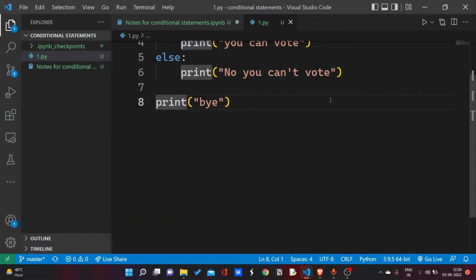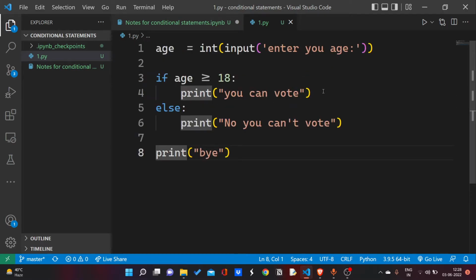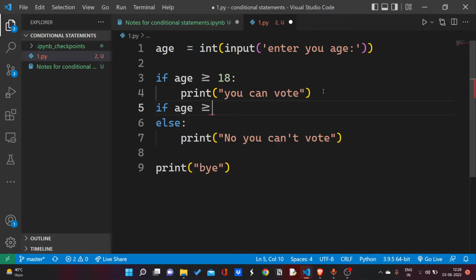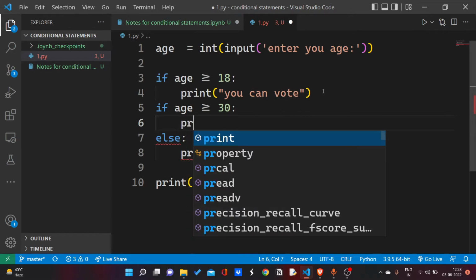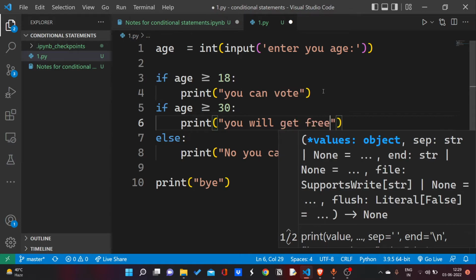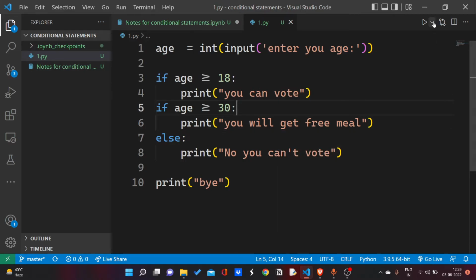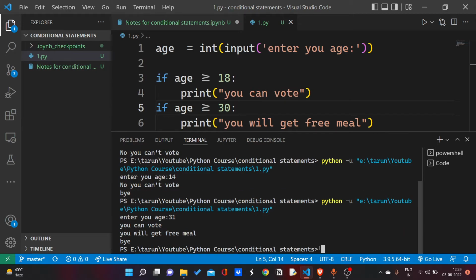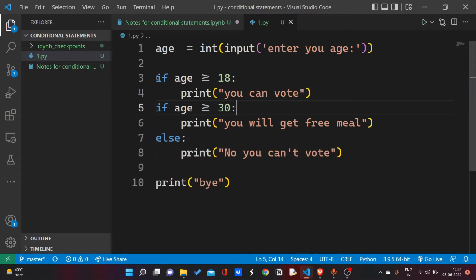That's all about if else. We can also use multiple if statements, like if age is greater than or equal to 30, print "you will get free meal". As you can see, you will get free meal. If I put 31, "you can vote, you will get free meal". Now here you can see, if I have a program like this, I only need to check this statement. If this statement gets true, I will print this, and I will not check the other statements.